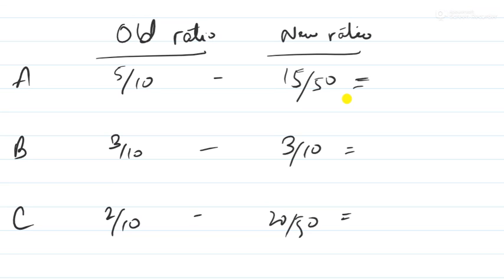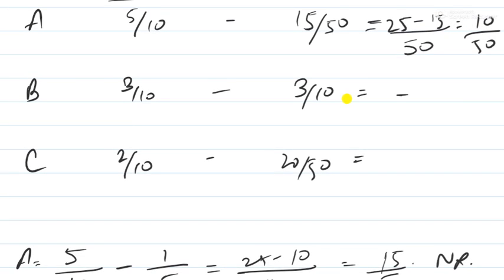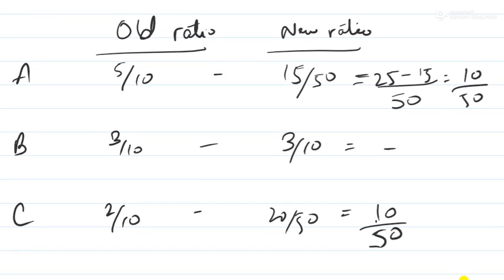5 by 10 minus 15 by 50. So the LCM is 50, and so 25 minus 15 is equal to 10 by 50. Nothing for B, neither sacrificing nor gaining, and I can tell that the gaining ratio of C is 10 by 50 because I know that however much A has sacrificed, C has gained, right? So we have now our sacrificing ratio and our gaining ratio.